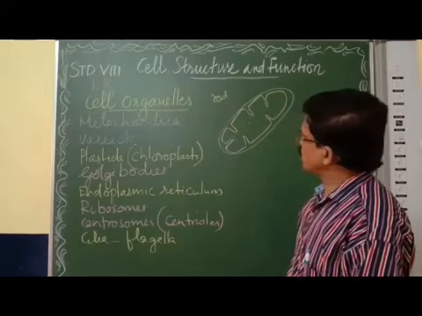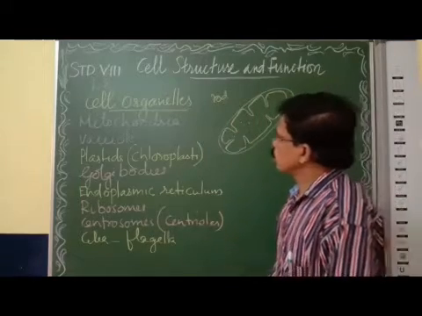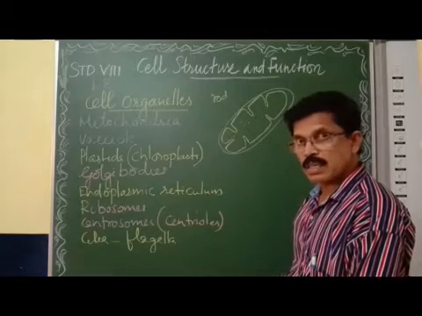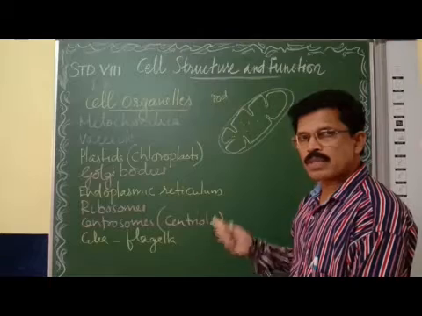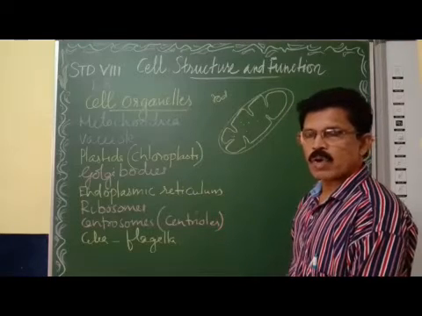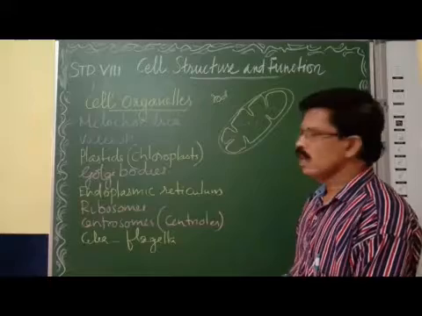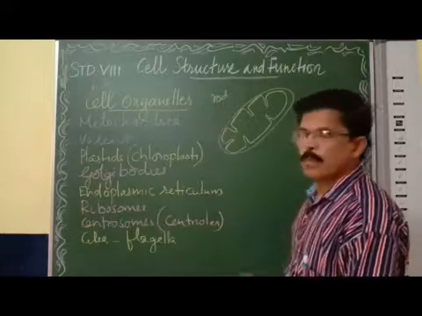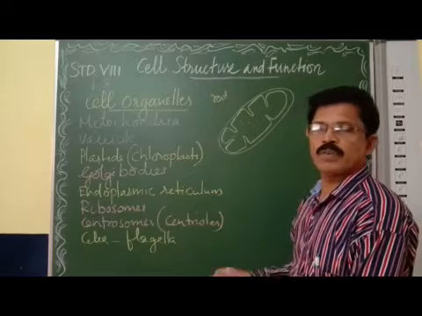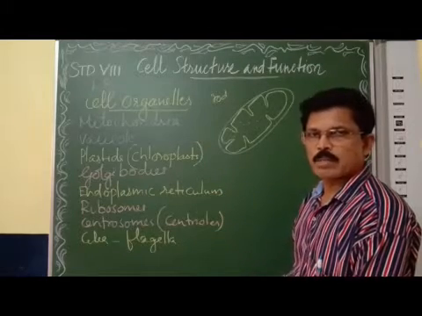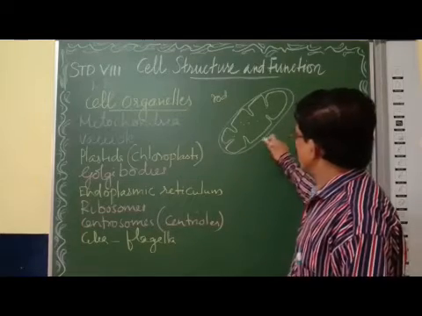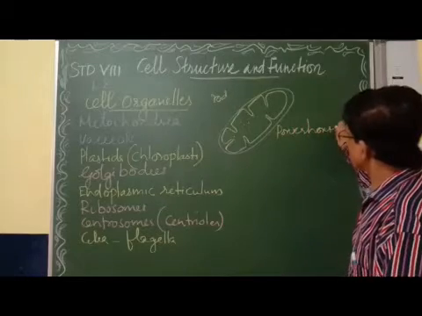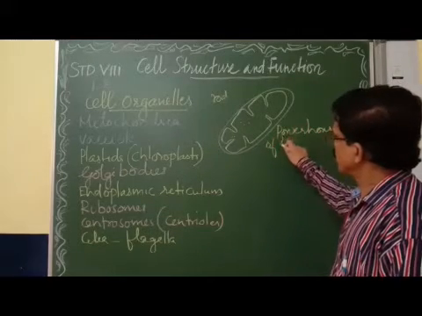The main function of mitochondria is to oxidize the food. Oxidize means breakdown of food in the presence of oxygen, and it releases carbon dioxide, water and energy. So, mitochondria releases energy from the food. Clear? Hence, mitochondria is called the powerhouse of the cell.